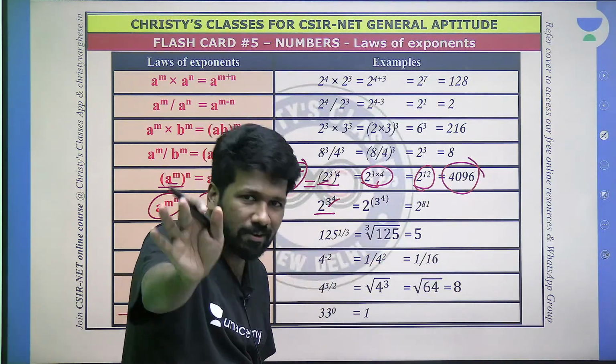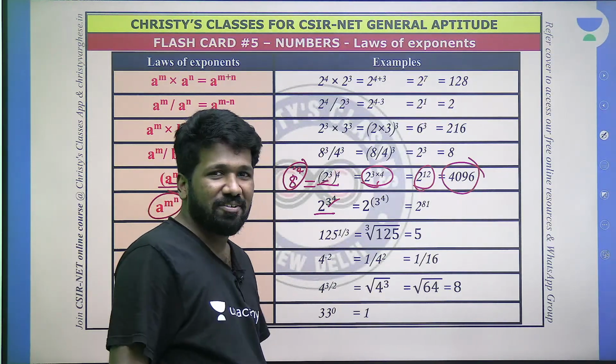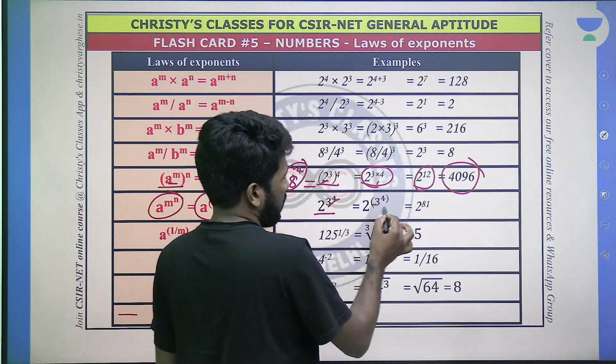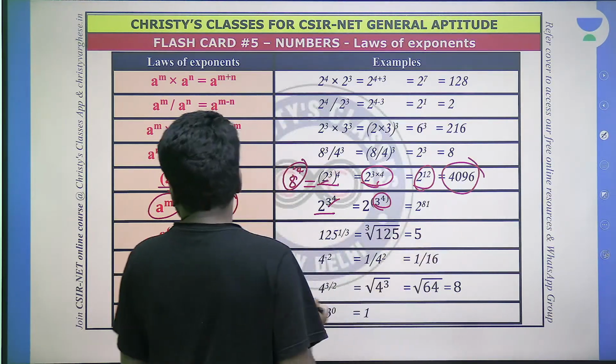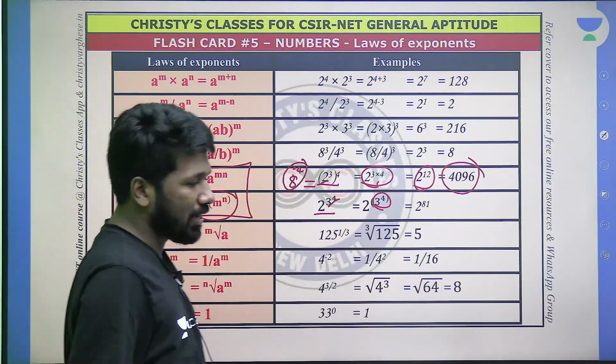There is no shortcut for that. There is no rule saying that the powers can be multiplied or divided or anything else you can do. So you have to do power first. 3 raised to 4, 81. Did you understand the difference? So these two things you should clearly understand.